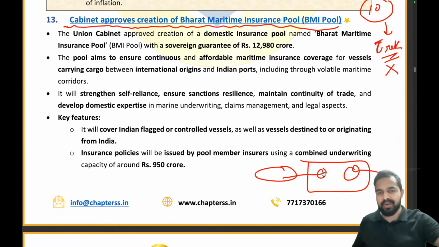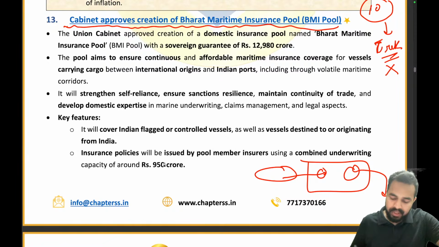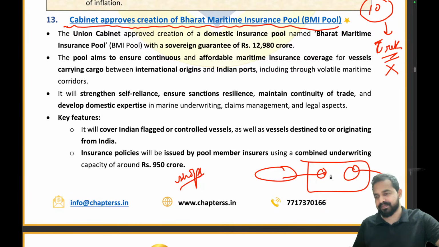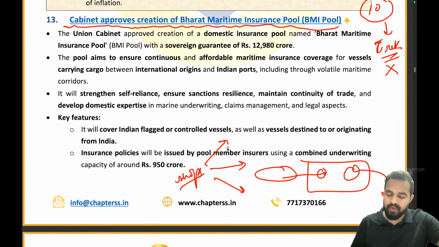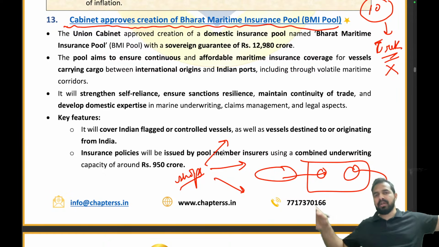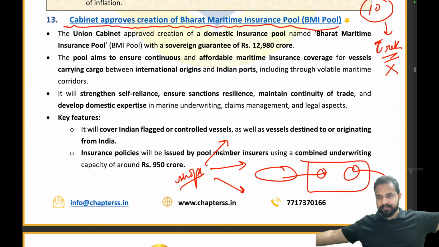Let me connect this now for all of you. In India's maritime industry, there are so many ships. Let's take an example: these ships are these friends, right? There were so many ships having insurance from other organizations, some from Indian organizations, some from foreign organizations, and they were dependent on different stakeholders.